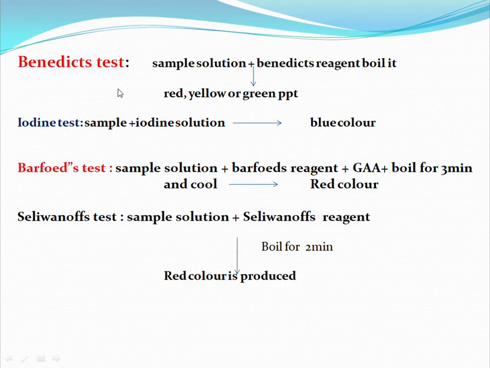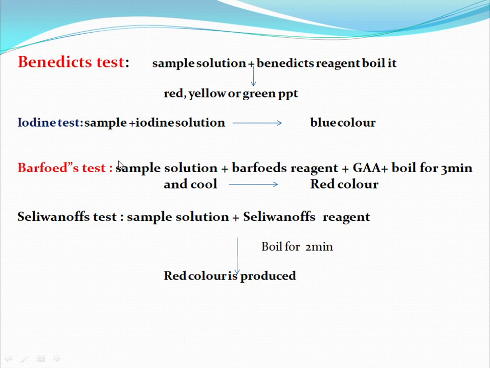Next is Benedict's test. Here, the sample solution is treated with Benedict's reagent. On boiling, it gives a red, yellow or green precipitate, which indicates the presence of reducing sugar. Next, for the polysaccharides, one of the identification tests is the iodine test. Here, the sample solution is treated with iodine solution. It gives a blue color, which indicates the presence of polysaccharides.